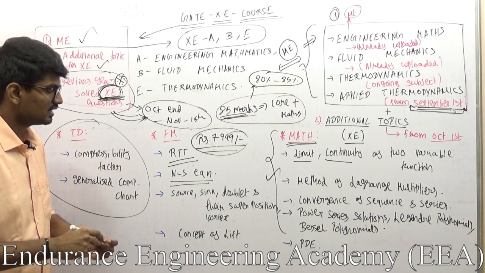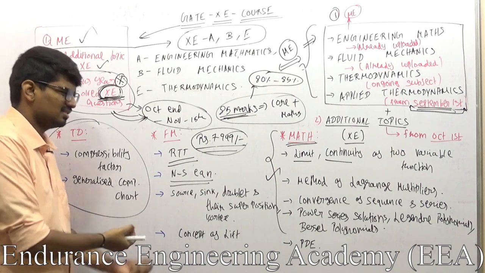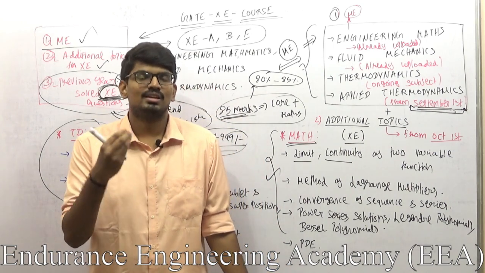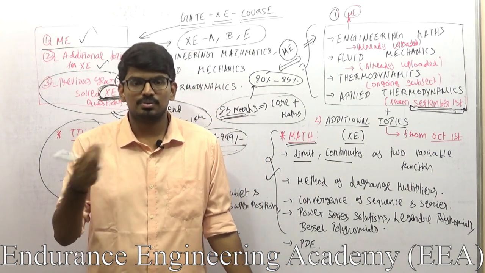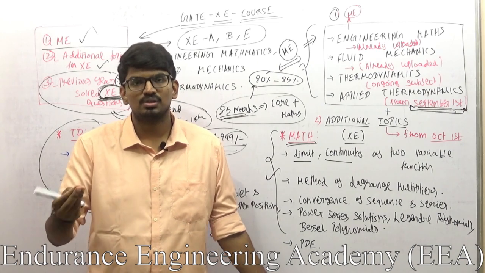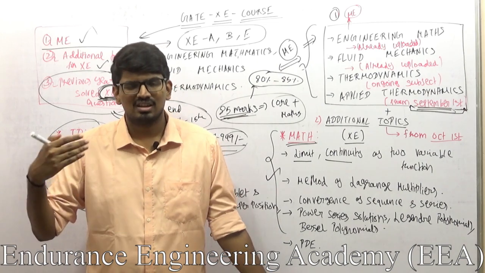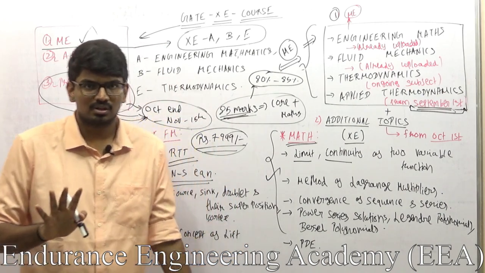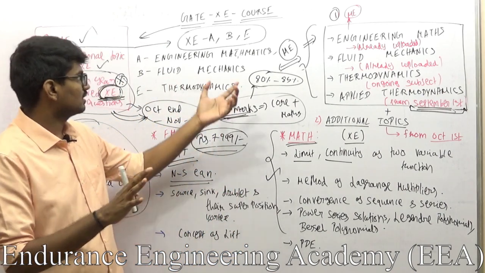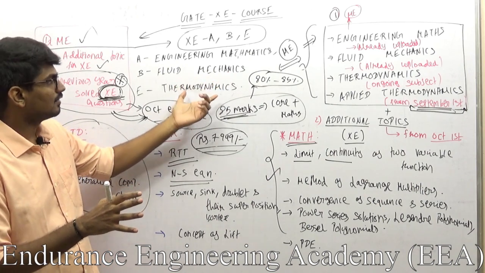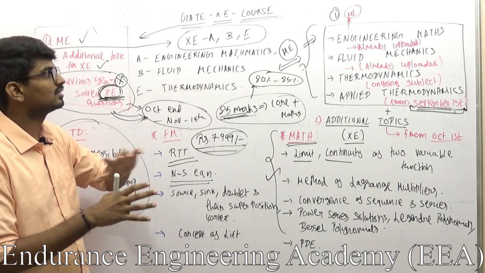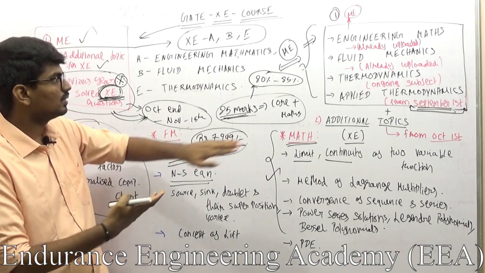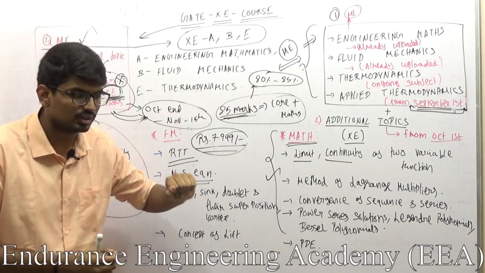You might ask me a question, sir, what should I do for general aptitude? Just wait for 2 or 3 days. I will be uploading a video regarding general aptitude, how to prepare, where to prepare, what to prepare, all those things, soon in 1 or 2 days. So regarding general aptitude, the core subject and mathematics, if you are preparing for Academy-EEA, then I am giving you a guarantee that you can attempt 80 to 85% of the questions.